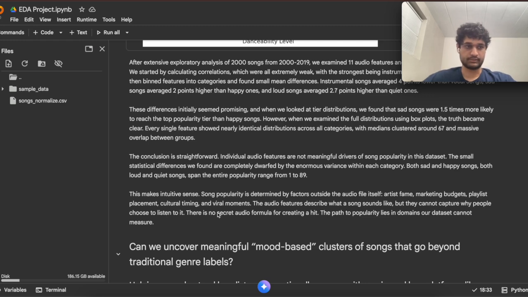This makes intuitive sense because song popularity is determined by factors outside the audio file itself, like artist fame, a viral moment, or cultural timing, and so on. The audio features themselves describe what a song sounds like, but they cannot capture why people listen to them in the first place. This is important information, especially in the age of AI, where people can try to generate music artificially and try to come up with some sort of an algorithm to generate a popular song. But this proves that there is no secret audio formula for creating a hit.